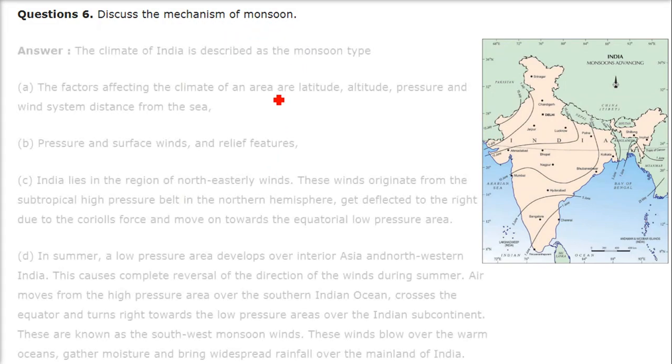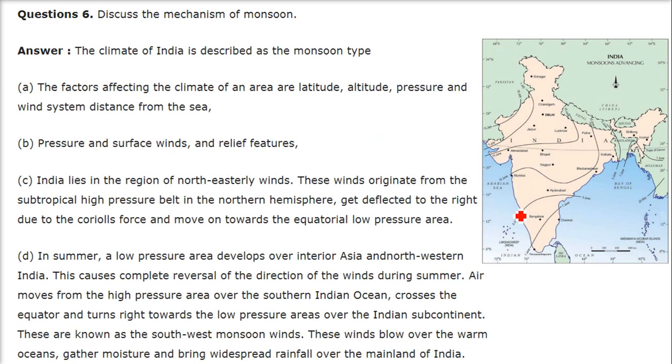Discuss the mechanism of monsoon. So monsoon happens like this. We have the equator here. So we have trade winds because of the sun's direct heat here. The air rises, and when the air rises, there is a low pressure area.